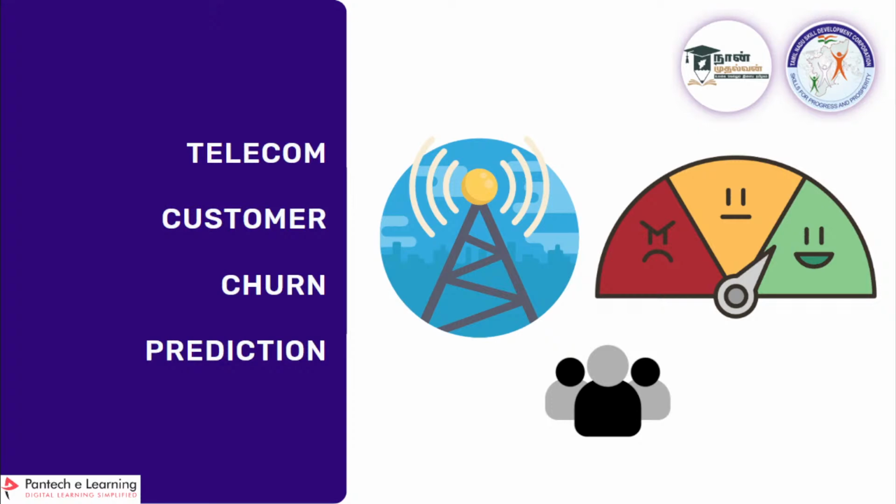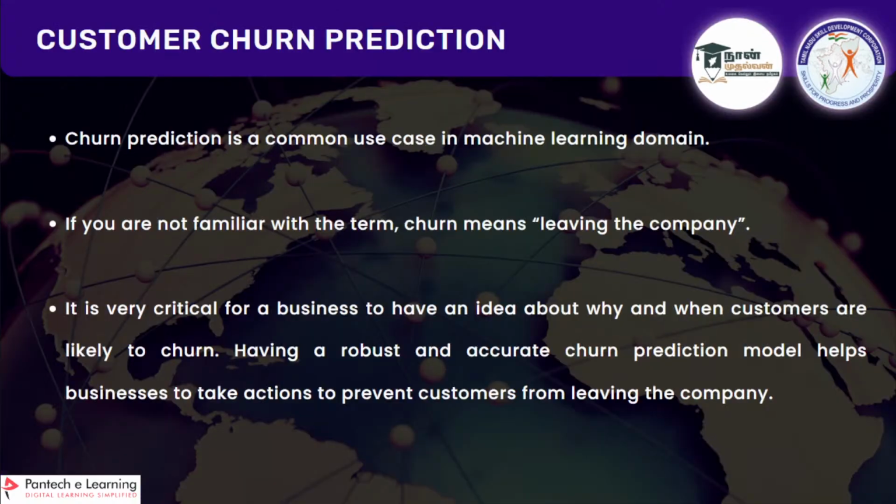Before tomorrow's class. So we'll start with this telecom customer churn prediction. What is churn prediction? It is a common use case in the machine learning domain. If you are not familiar with the term, churn means leaving the company. For example, there are many telecom companies like Jio, Airtel, Idea, Vodafone. You are a customer of their company, and if you leave the company and are not recharging, you have gone to some other company.